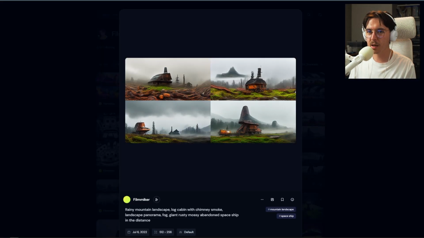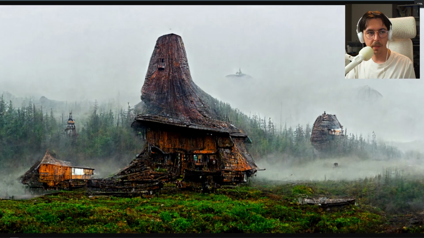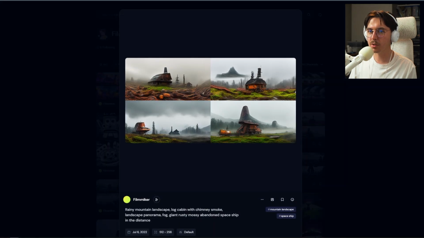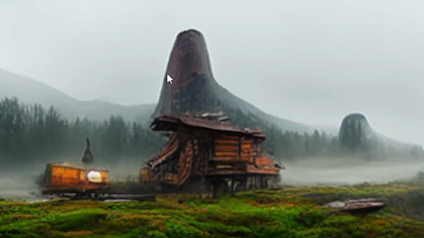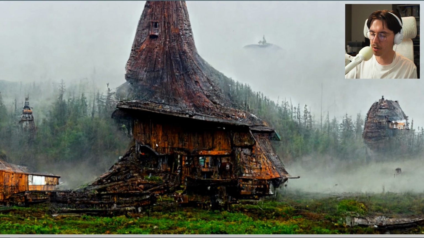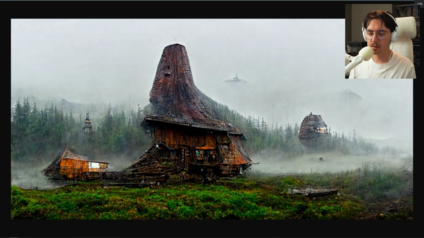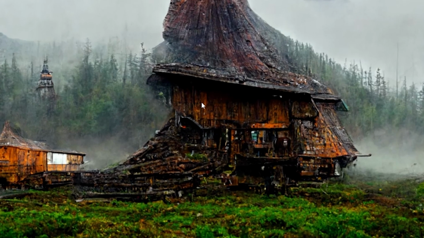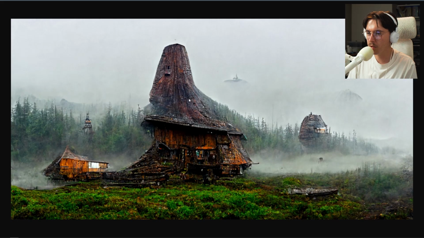Something kind of weird and interesting happened when I up-resed it. The results are obviously gorgeous, but when I up-resed it, I think it's just using the original JPEG image. So even though in the smaller version you can see that this mountain is clearly behind this little log cabin trailer thing, in the up-res version it combined both of them into this one weird melded thing, but it still looks so cool. So you got this mountain that comes down here and turns into a log cabin. It's got some windows up there. Or is it a big log? Anyway, some really cool, incredible, beautiful results just from my initial tests.